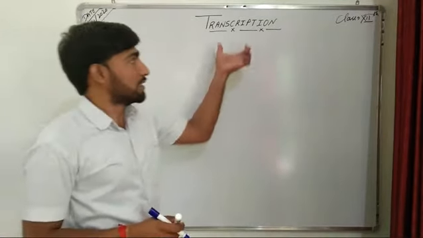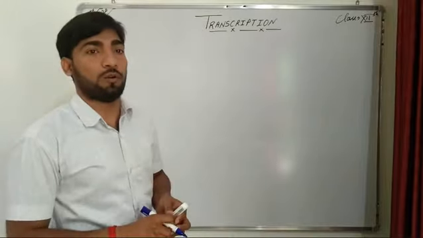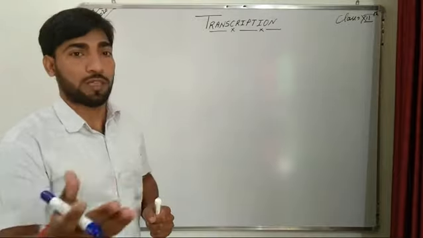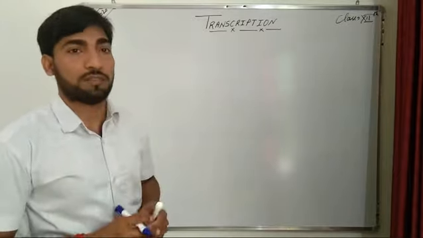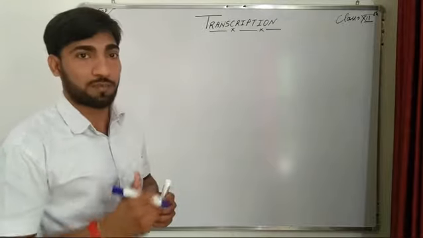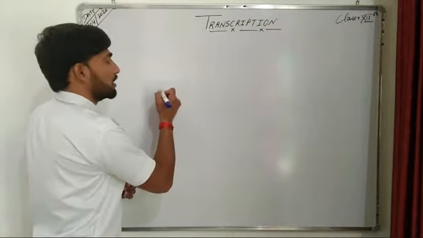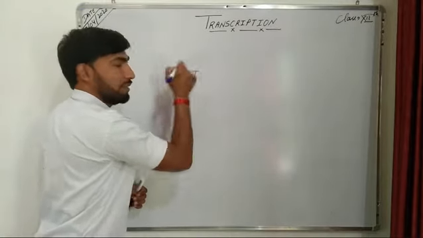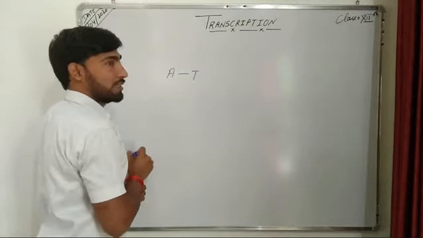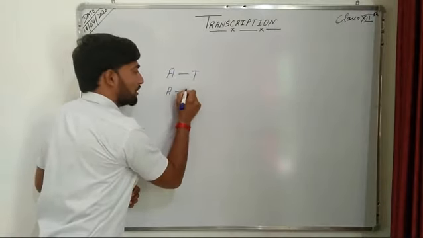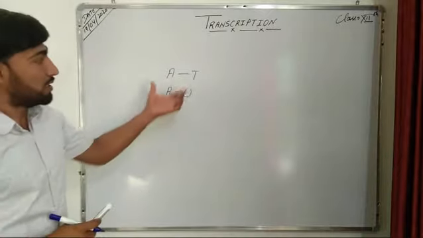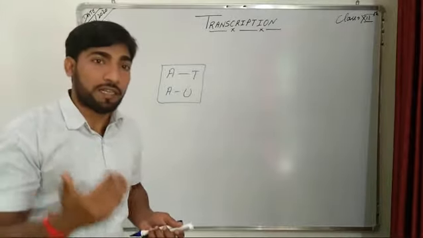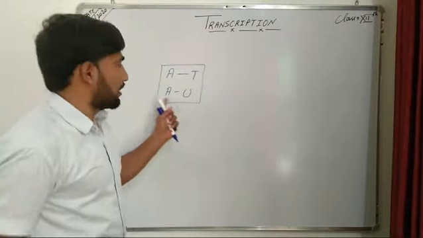This transcription process is also based on complementary base pairing between the nitrogenous bases, similar to DNA replication. But the basic difference is that in DNA replication, adenine always pairs with thymine, whereas in transcription, adenine always pairs with uracil. So this is the basic difference between nitrogenous base pairing during DNA replication and transcription.